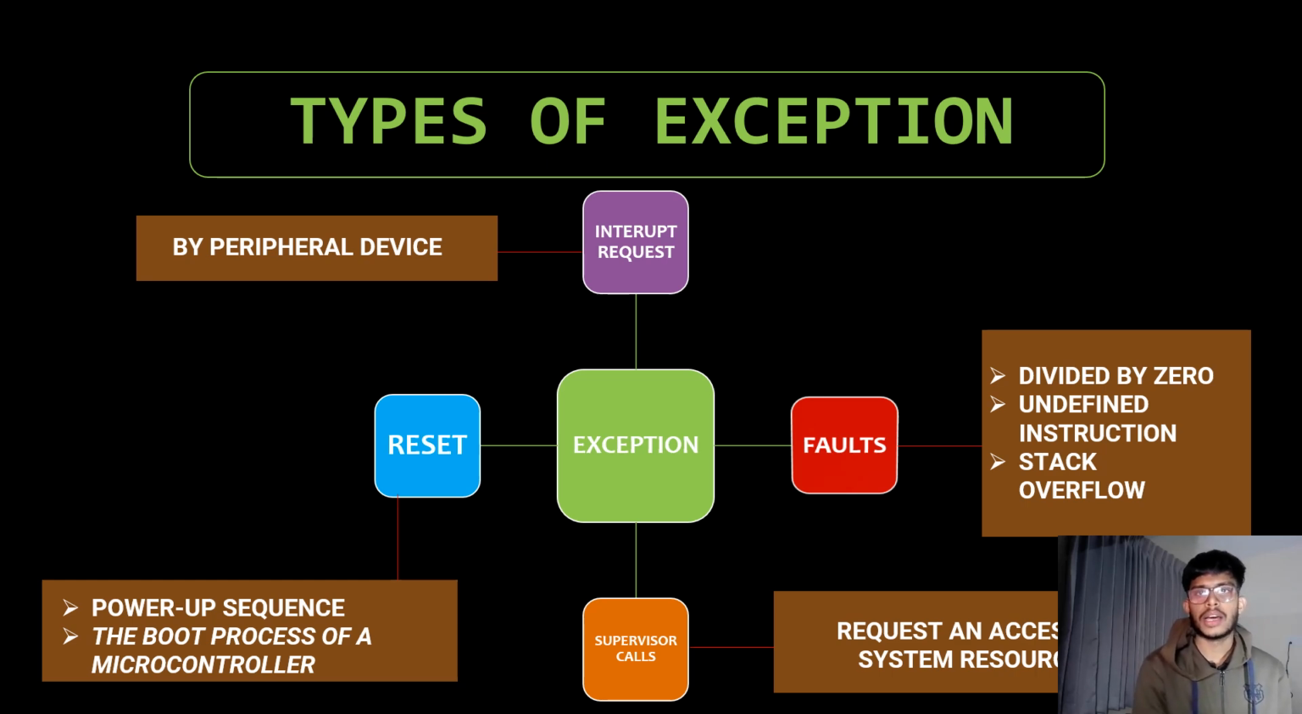There are two types of interrupt request. One is normal interrupt request, and another is fast interrupt request. It can be triggered by the keyboard, mouse, and any external sources. The second one is fault. In fault, there are three parts. The first one is divide by zero. The second one is undefined instructions. The third one is stack overflow.